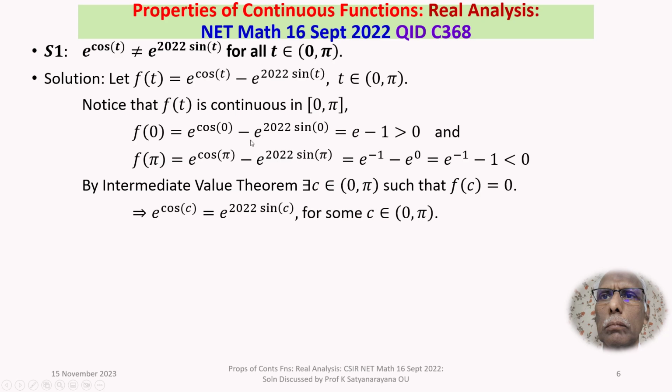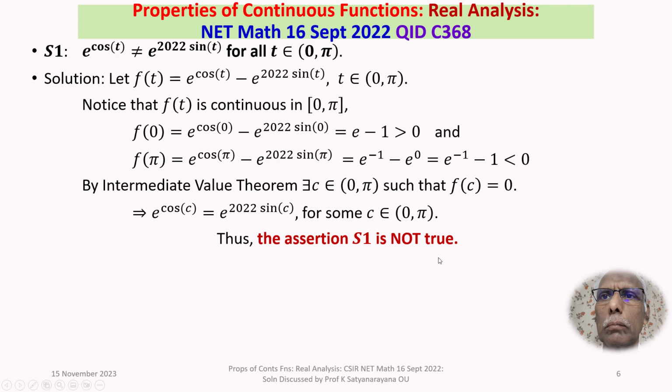So that means your assertion S1 is not true. The assertion S1 says e power cos t is not equal to e power 2022 times sin t for all t belongs to 0 to pi. But here is a point c in 0 to pi such that they are equal. Thus the assertion S1 is not true.